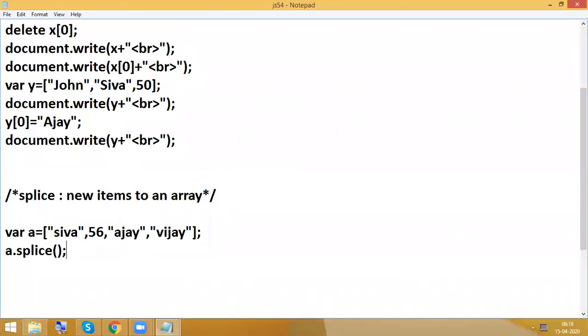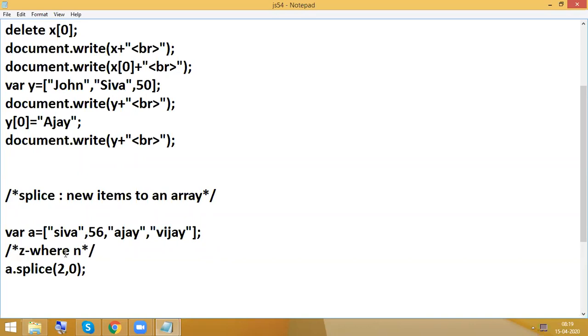Then I am going to give some index number, comma 0. So what is the meaning of this? In case of splice, the first one, whatever I wrote here, 2, what is that one?